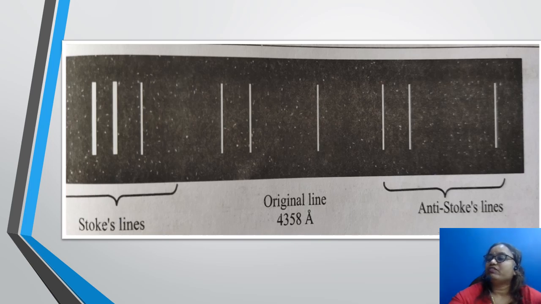The separation between these lines is nearly twice the separation between the rotational lines in the far infrared spectrum of the molecules. Under high resolution, Stokes and anti-Stokes lines are found to be composed of rotational fine structure. They constitute the vibrational, or more strictly vibrational rotational Raman spectrum of the molecule.